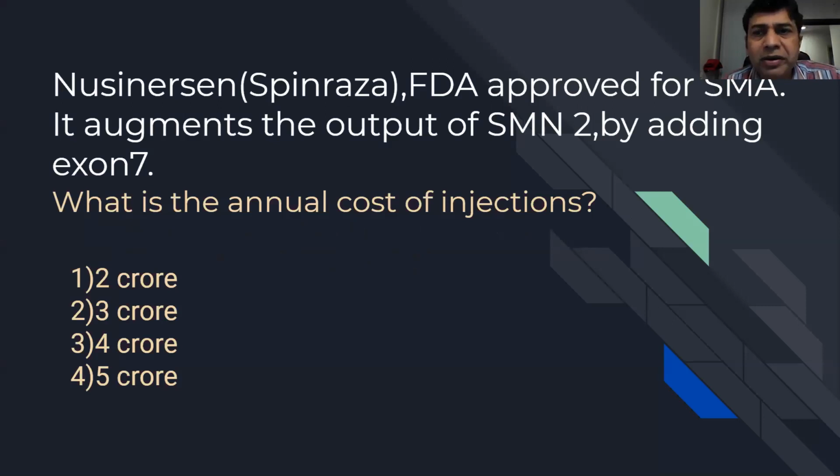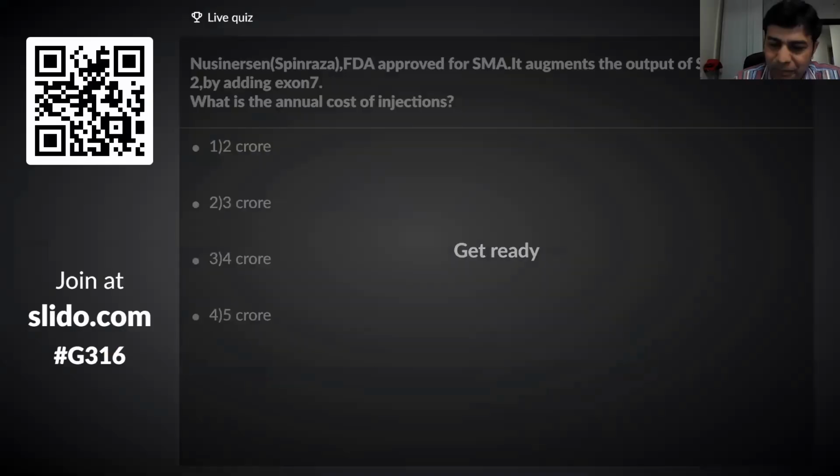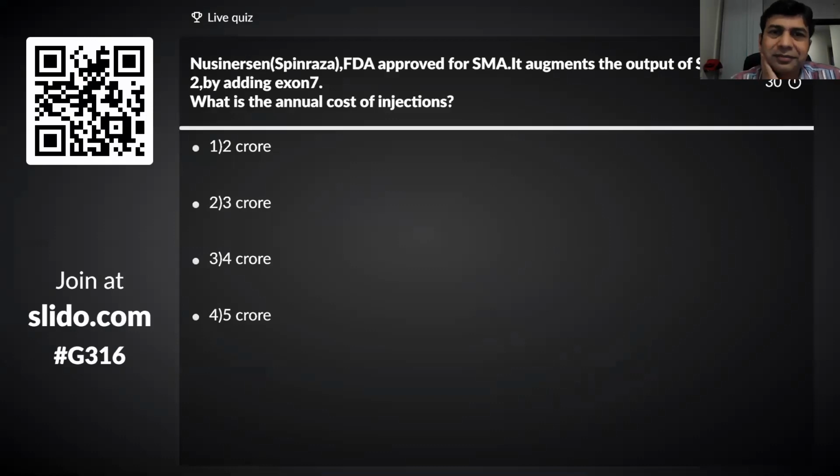So this was Spinraza, which was approved for SMN, and I want you to guess the cost of it. It is, of course, a game changer drug, but probably out of reach. Can you guess the annual cost of this injection? This was approved for spinal muscular atrophy, and it will add exon 7 to SMN2.